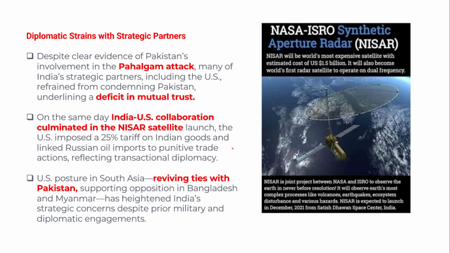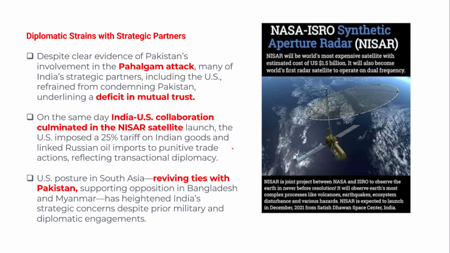Right, so there are diplomatic strains with strategic partners. Both India and the US are strategic partners, and in fact during Donald Trump's first term as president, and after that Joe Biden as president of the US, India and the US maintained very close and friendly relations. But after Trump became the president of the US for the second term, there is a diplomatic strain in the strategic relations between these two countries.